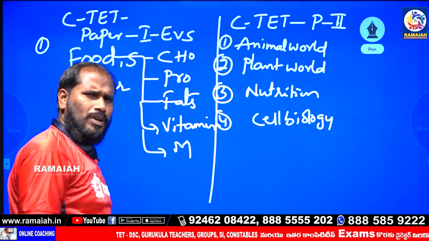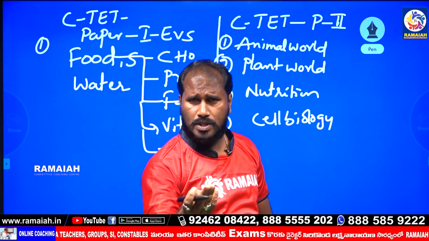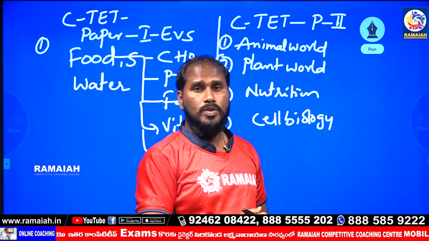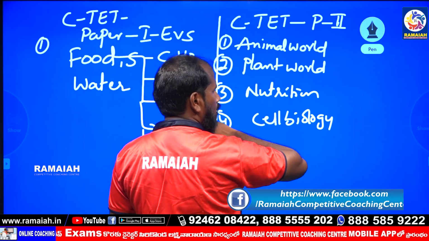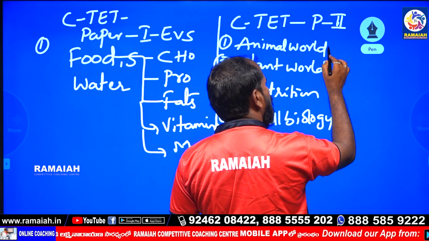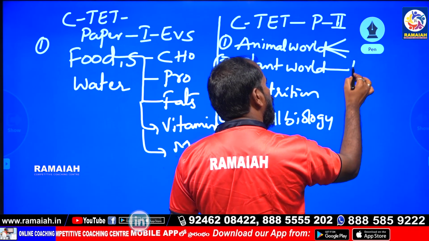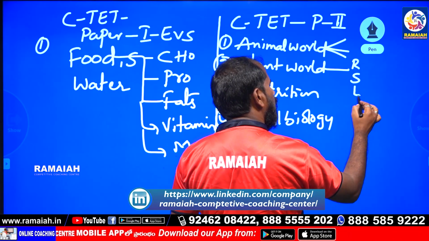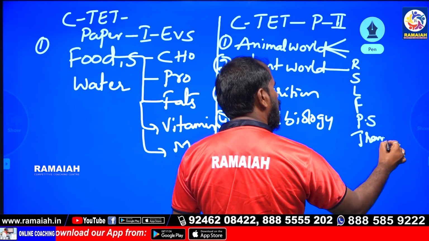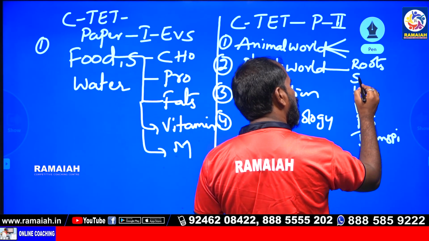Again in animal world, the subtopics are digestive system, respiration, circulation, excretory system. So these are the total animal world. In plant world, root, stem, leaf, flower, photosynthesis, transpiration, so roots and